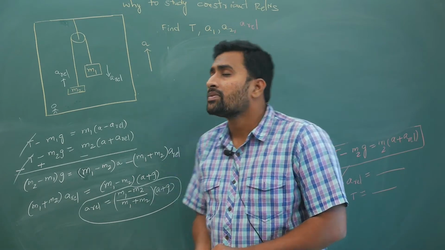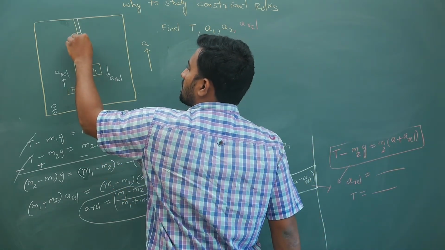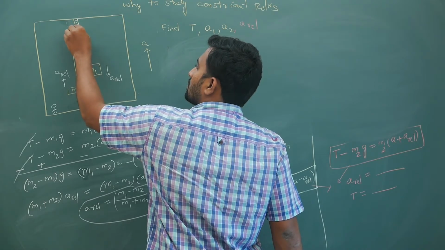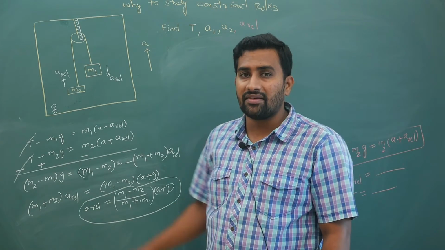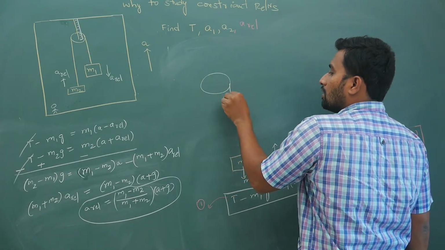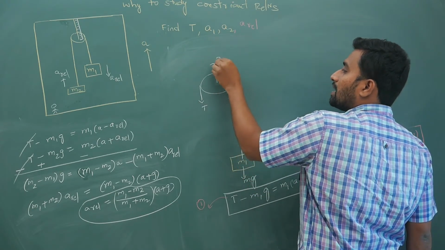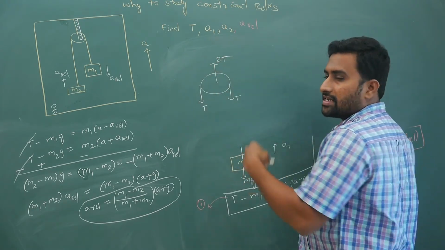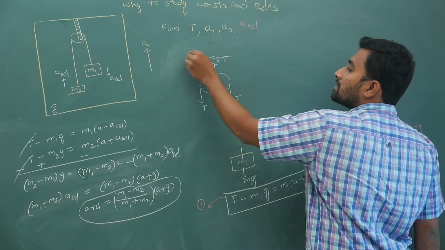Now in certain questions they will connect a spring balance here. If they connect the spring balance and ask you what the reading is, what are you supposed to do? On this thread or rope you will have T and T downwards, and if it is a massless pulley, 2T tension will act. If it is a massless pulley, net force is supposed to be 0.